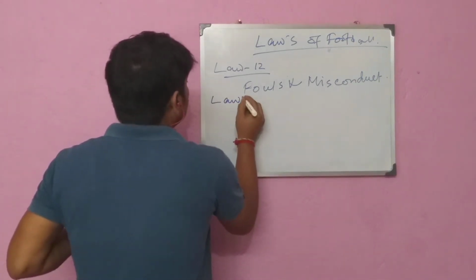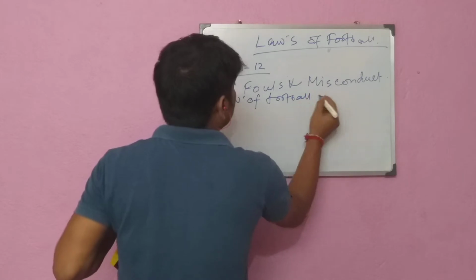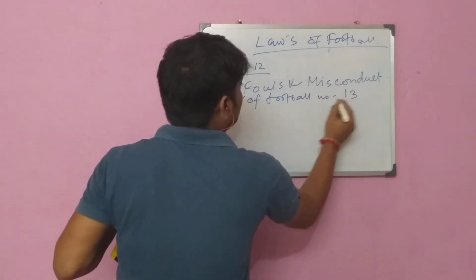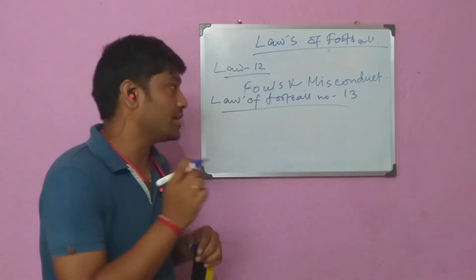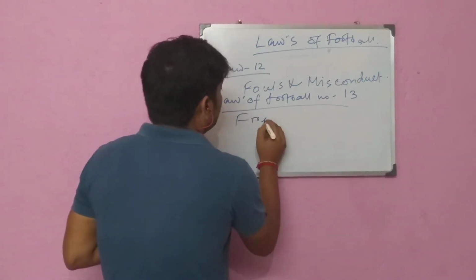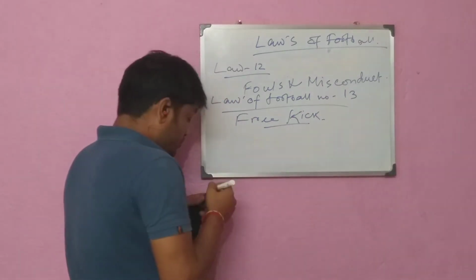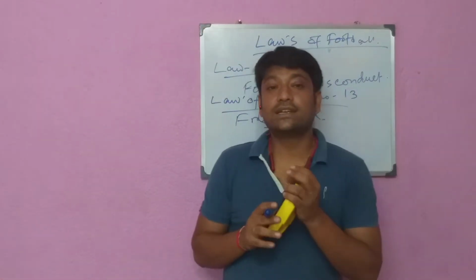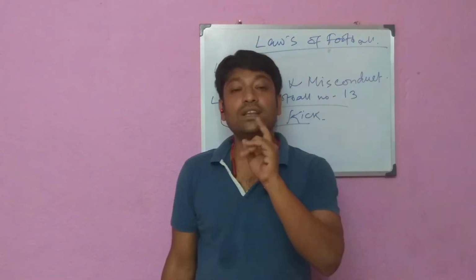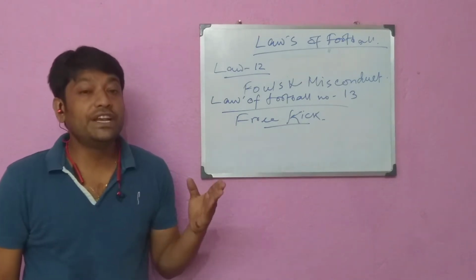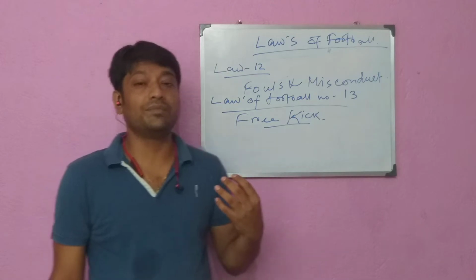Okay. So look students, another important law of football. What law of football? Number 13, free kicks. So look students, there are two types of free kick: one direct free kick and one indirect free kick. Direct and indirect free kicks are awarded to the opposing team